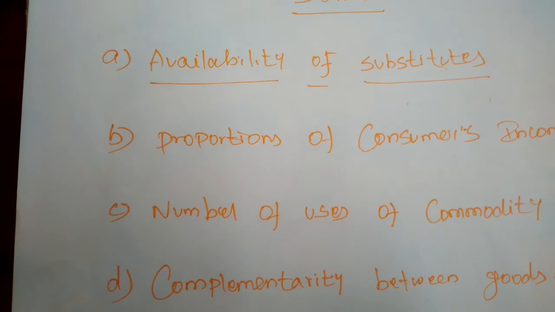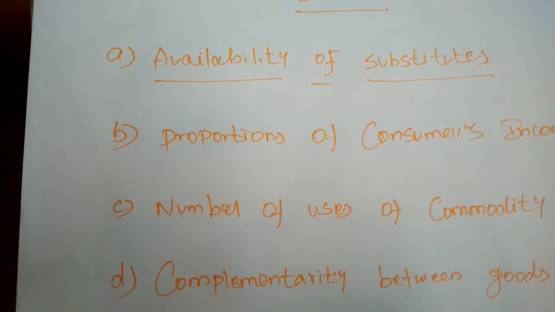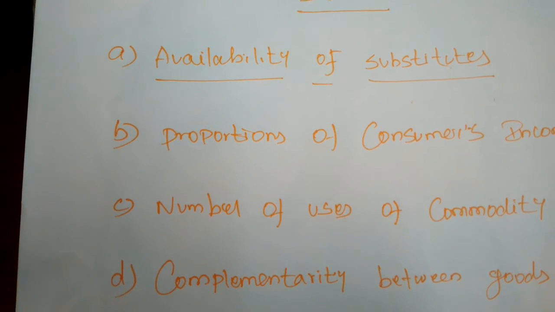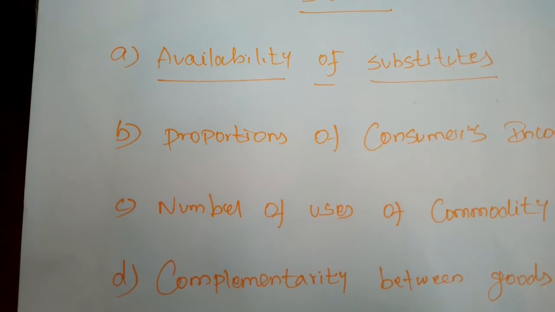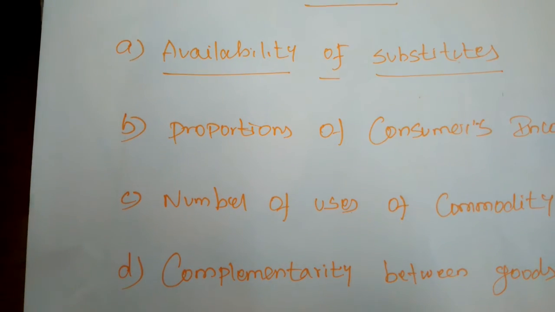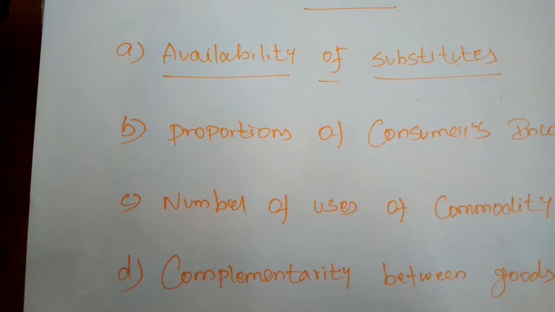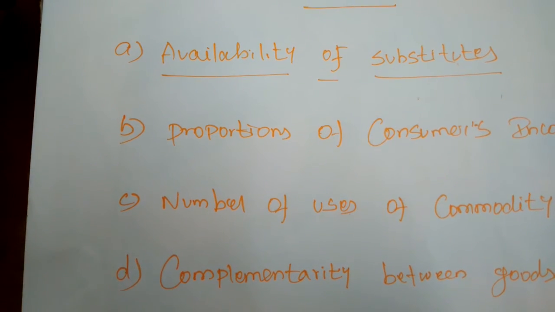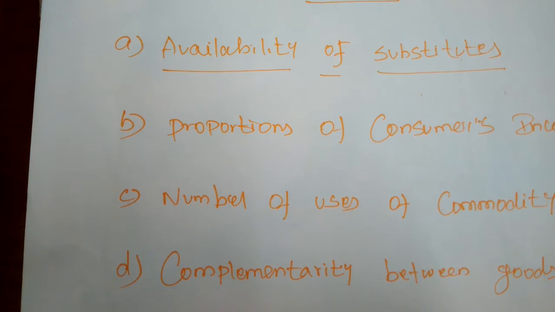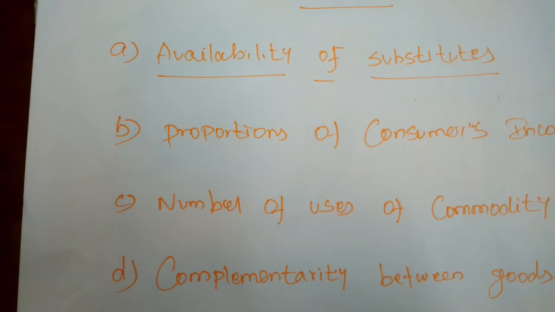If close substitutes are available for a product, then the demand for that product tends to be very elastic. If the price of that product increases, buyers will buy its substitutes only. Hence, the fall in its demand will be very large, and hence the price elasticity will be very large.